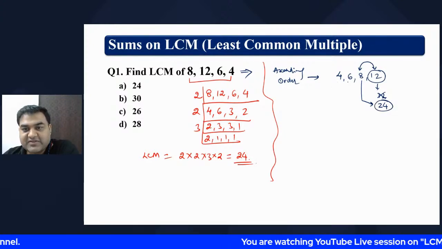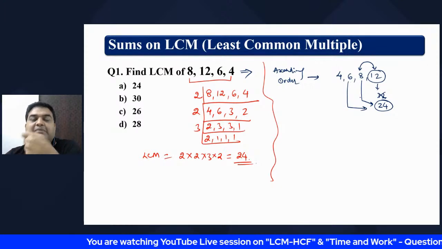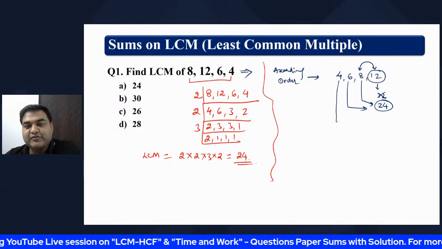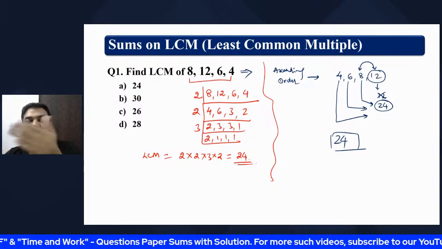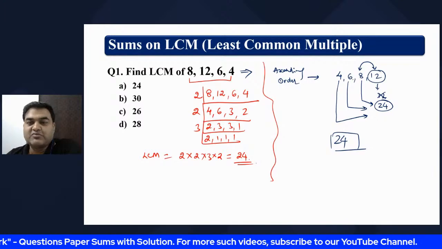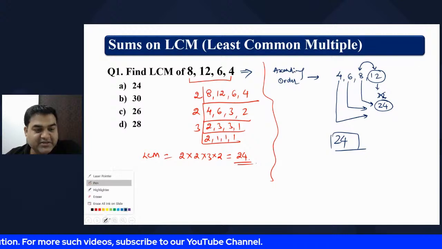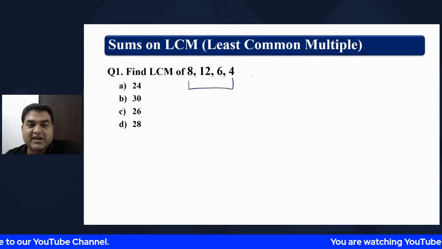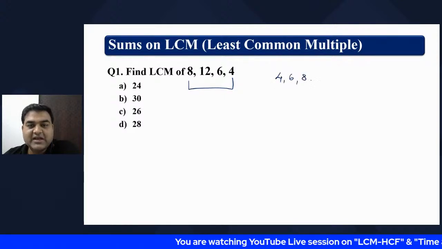Now we will see whether 24 can be divided by 6. Yes, 6 4 are 24 and 4 6 are 24. So 24 is the LCM. Now you would have seen that I took a lot of time in answering this question, because a lot of time went on the explanation part. However, if the same sum has to be done without explanation, how will we start? This is the question. We will rewrite the question as 4, 6, 8, and 12.